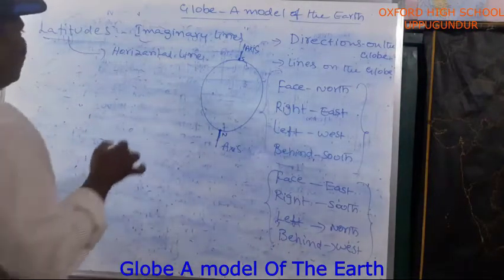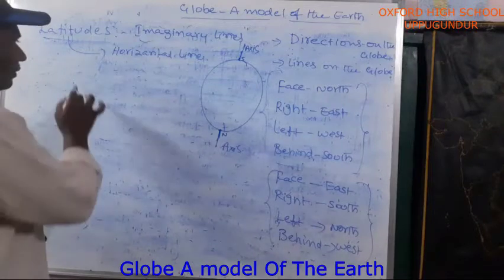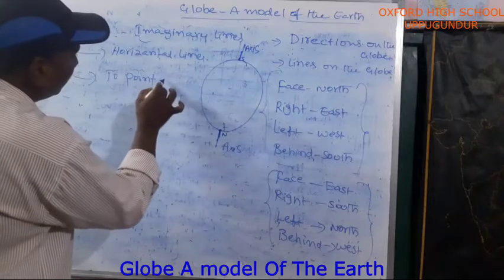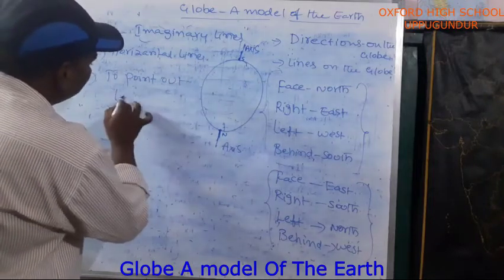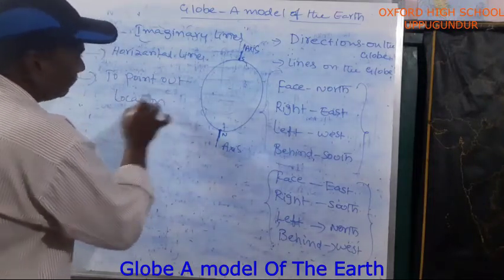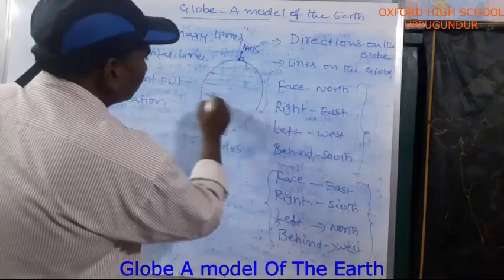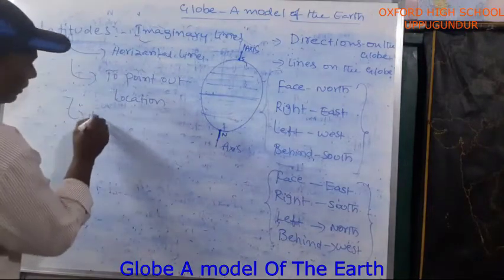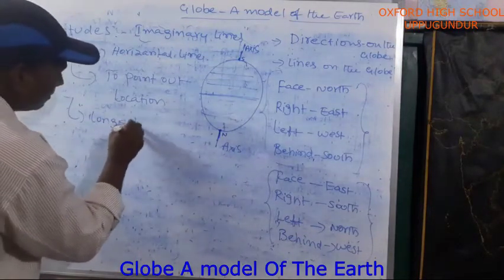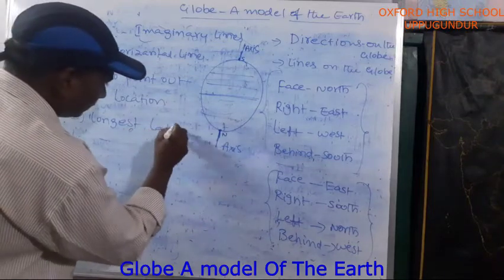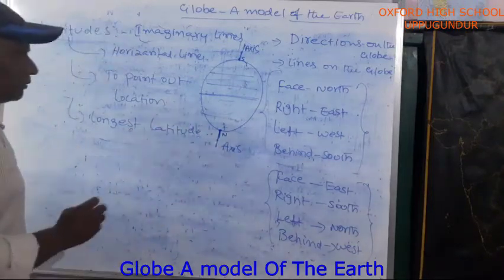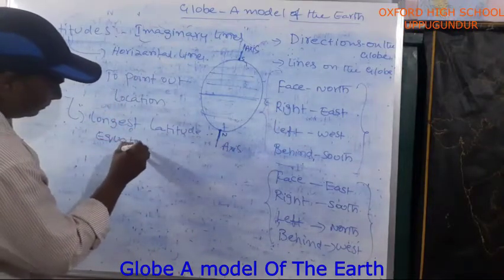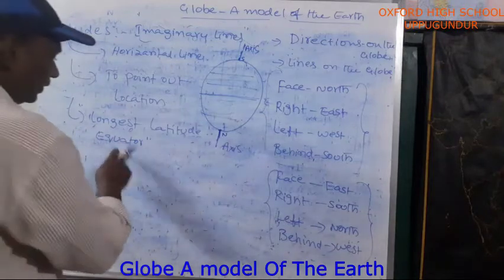Okay? How are latitudes helpful? To point out a location. These are all called latitudes. The longest latitude is, tell me anybody, equator. The longest latitude is the equator.